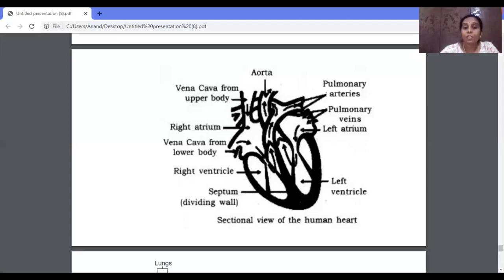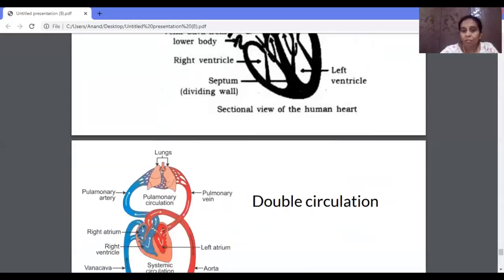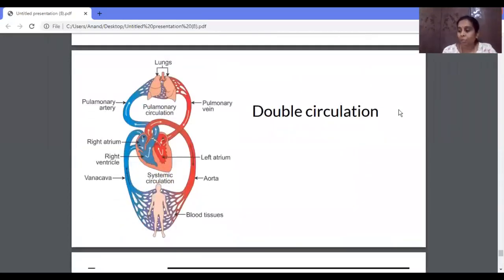So you can say that we call this a double circulation. Why do we call it a double circulation? Because the blood flows through the heart twice to complete one circulation in the body. This type of circulation we call a double circulation. It has two separate routes. One we call the pulmonary circulation, the other one we call the systemic circulation.